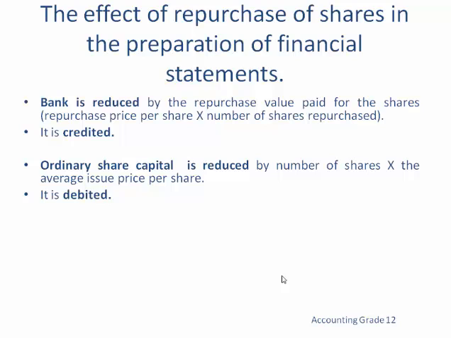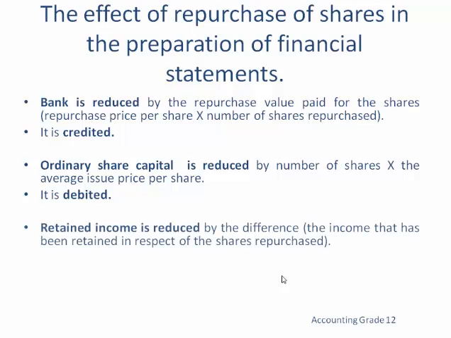The next effect is going to be on retained income. Retained income is going to be reduced by how much? The difference between the reduction in bank and the reduction in the ordinary share capital. The difference between these two values will give us the difference by which the retained income is going to be reduced. Now, why do we have to bring the retained income into this?